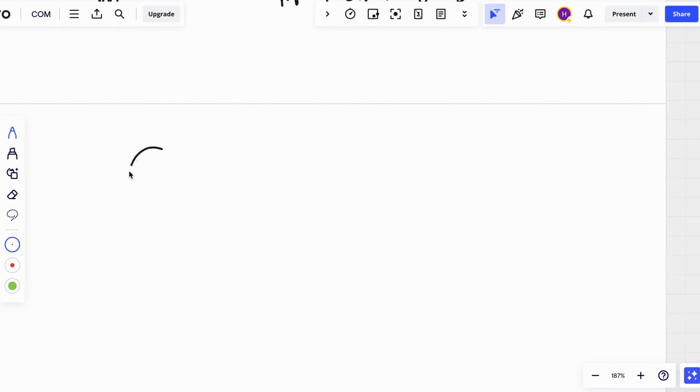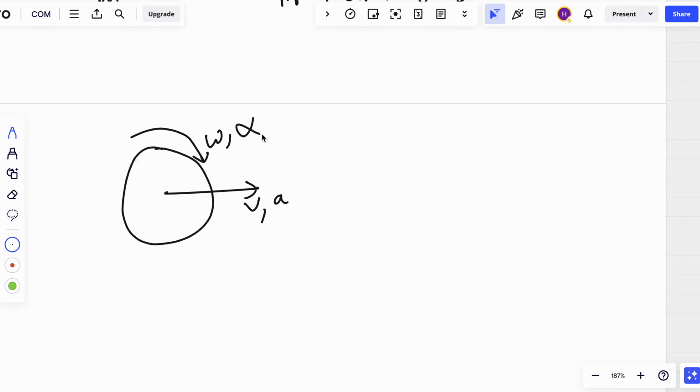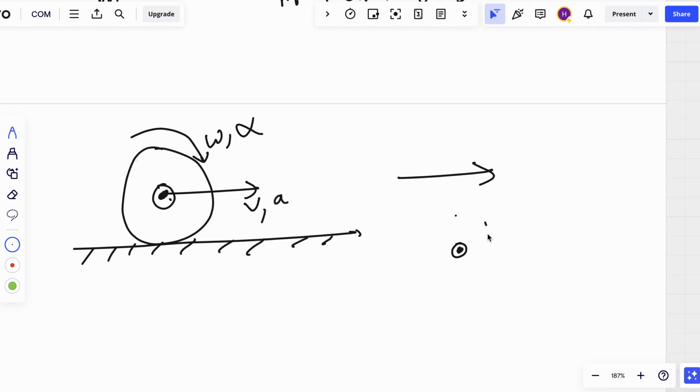Let's go to the next example. Now suppose there is a wheel here. The wheel is moving with velocity v, acceleration a. This wheel is also rotating with angular velocity and angular acceleration on a road. Now how will you solve this problem? What we'll do is take the center of mass. The center of mass is moving straight as per us, right? Now as per the center of mass, what will happen in a rigid body? Let it be a pen, let it be a wheel, any rigid body. If there is a center of mass, all the other points around the center of mass can only do circular motion.